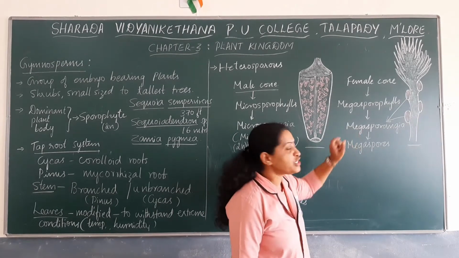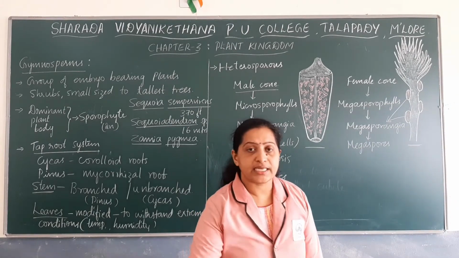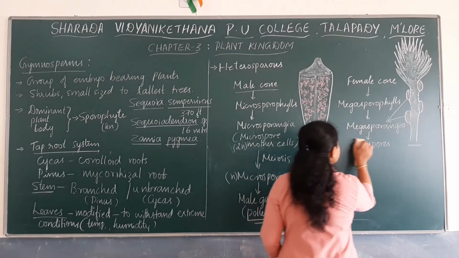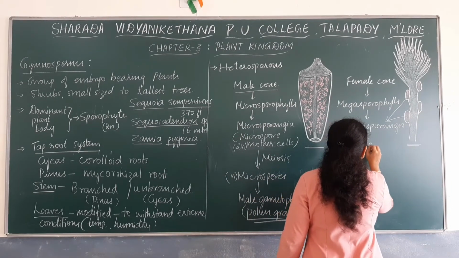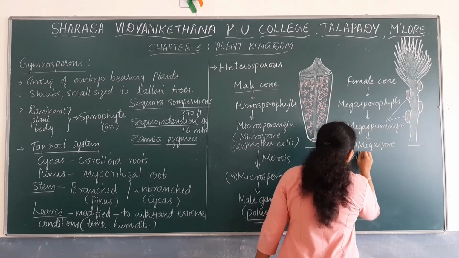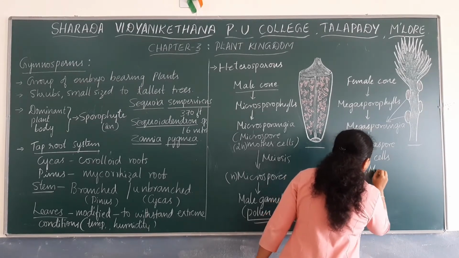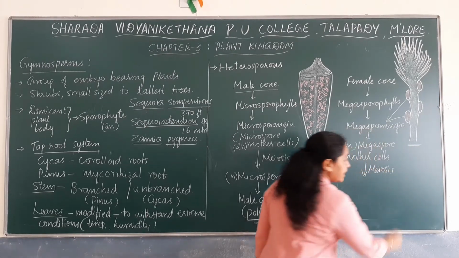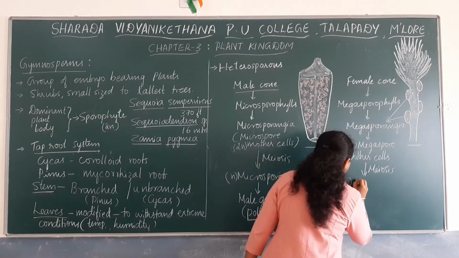In each megasporangium there are diploid megaspore mother cells, which undergo reductional or meiotic division to form haploid megaspores.